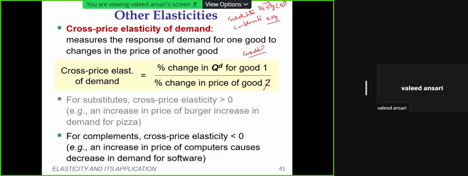Since we are trying to find the elasticity between two goods, in the numerator we will take the percentage change in quantity demanded of good one, over the percentage change in price of, let us say, Coke.